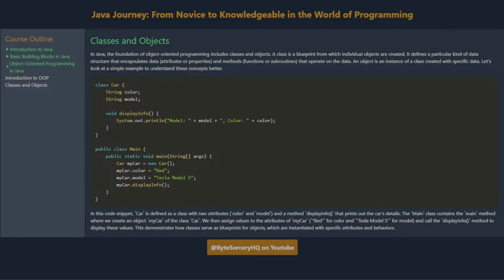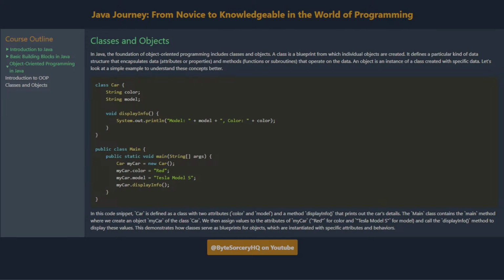Classes and objects. In Java, the foundation of object-oriented programming includes classes and objects. A class is a blueprint from which individual objects are created. It defines a particular kind of data structure that encapsulates data, attributes or properties, and methods, functions or subroutines that operate on the data. An object is an instance of a class created with specific data. Let's look at a simple example to understand these concepts better.